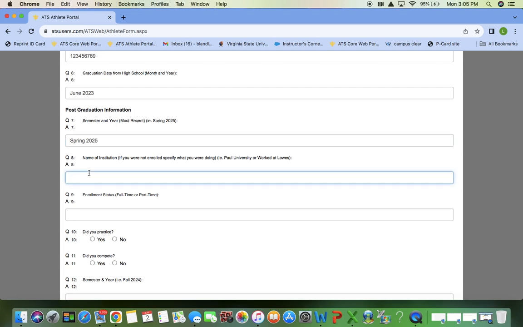It asks you the name of the institution you're at during the spring of 2025. If you're enrolled in another college or university, you're going to put that information there. So if you were at a community college, you'll put in that information, and then you'll answer if you're full-time or part-time based on your class schedule.